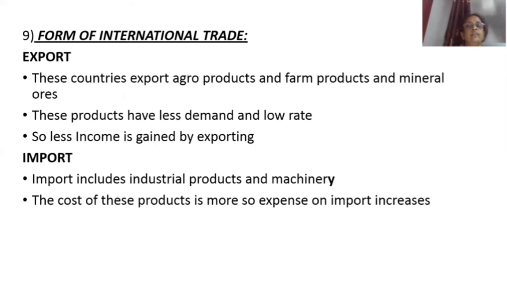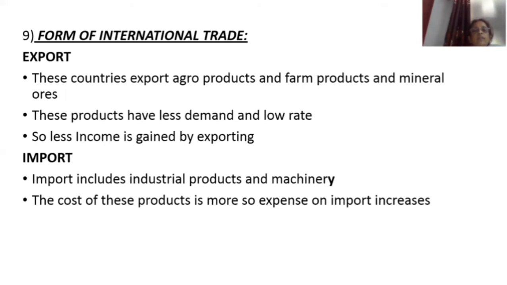And the ninth one is the form of international trade. International trade means trade with other countries of the world. And international trade has two aspects. One is export and one is import. Export means selling goods to other countries. Import means buying goods from other countries.